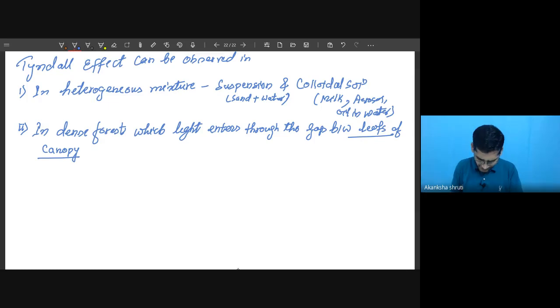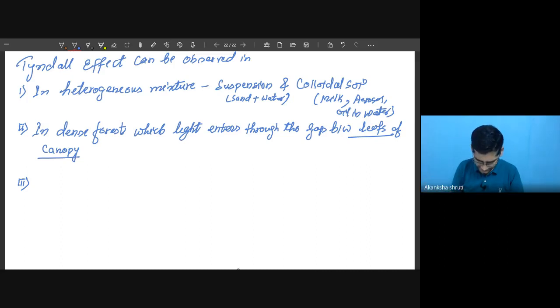The third one is that we are commonly observing that if you are sitting in a dark room and there is just one hole in that room, on the other side of that wall in which there is a small hole, or the ceiling in which there is a hole, there is a light source, then light will enter through that hole into the dark room.